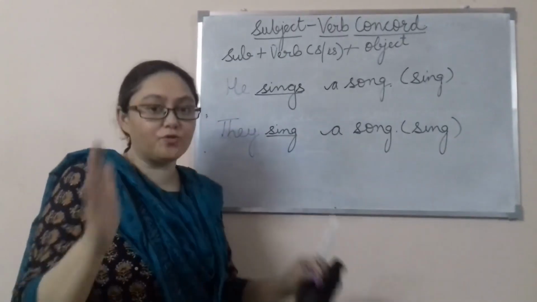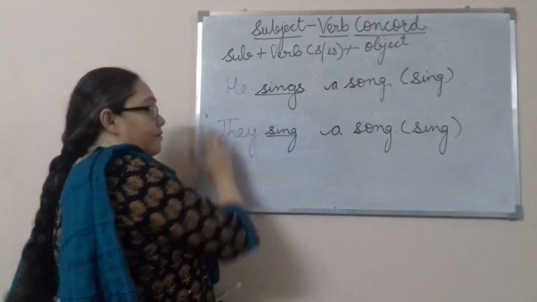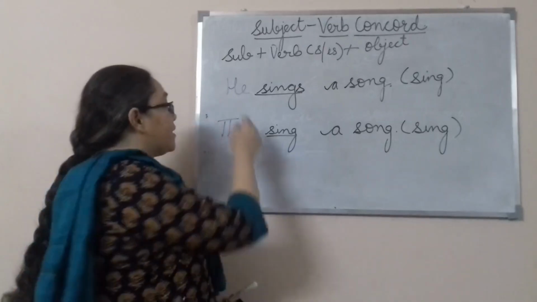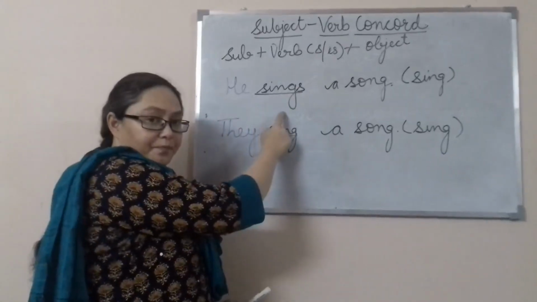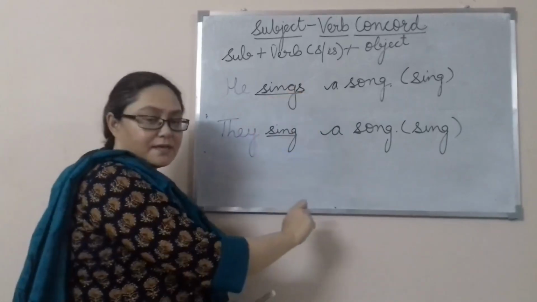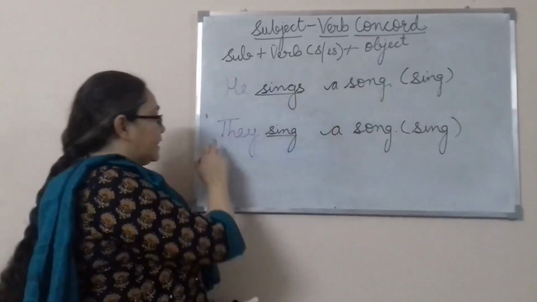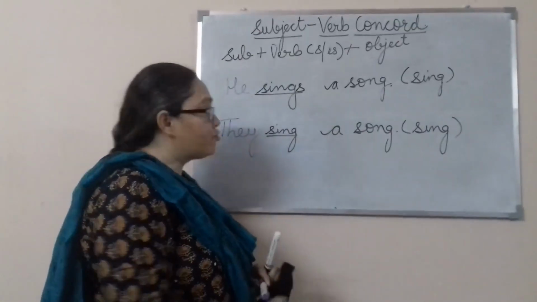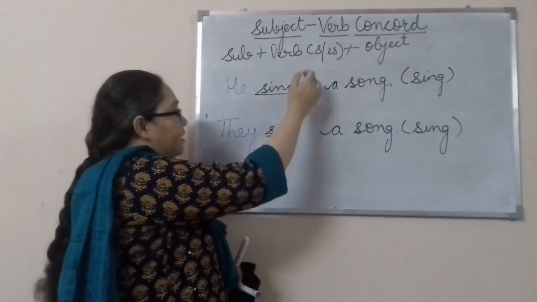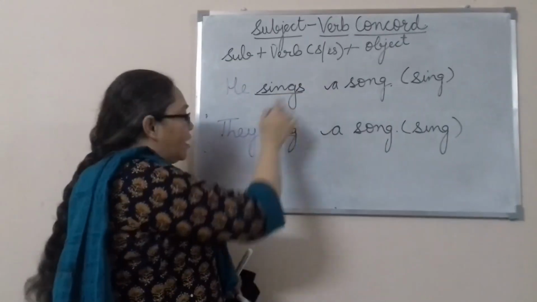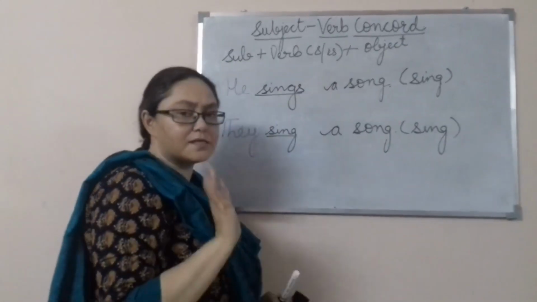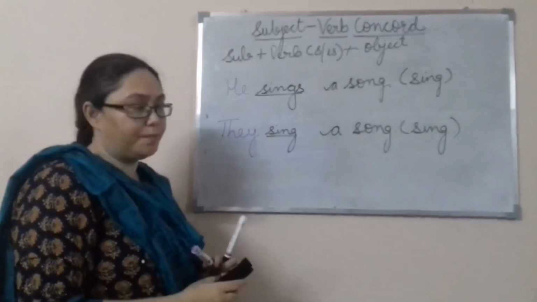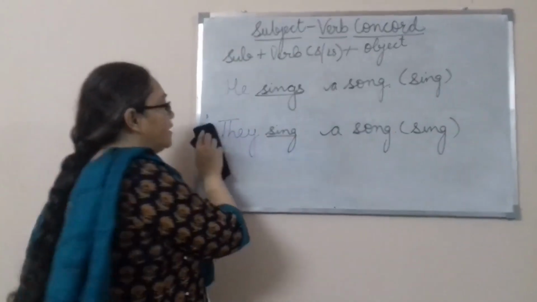This you have to keep in your mind. We are talking about the simple present tense here. He sings, sing plus s, a song. They sing a song. So here we have added s. We can add s or es here, and here we are going to keep the simple basic form of the verb. This I am going to tell you in detail.